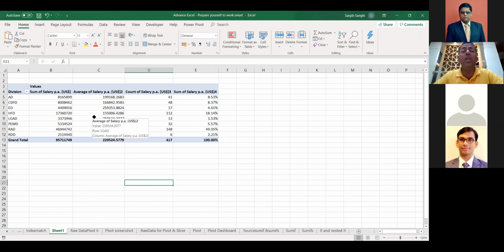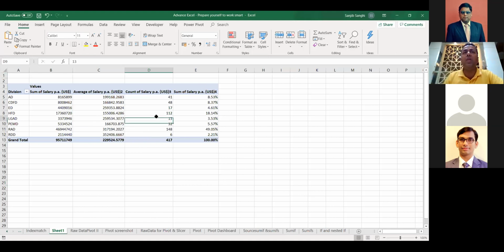In Power Query, you'll be learning that this report you can get from multiple Excel files. What we are going to see today is that if you have multiple Excel files, where in one Excel you have the inventory data, in another Excel you have the GL code for that inventory data, and in the third one you get the purchase data for that inventory, and you want to relate all these 3 Excel files and build one single report, you can do that through Power Pivot. That is what we are going to learn today. But let's first focus on this pivot table.